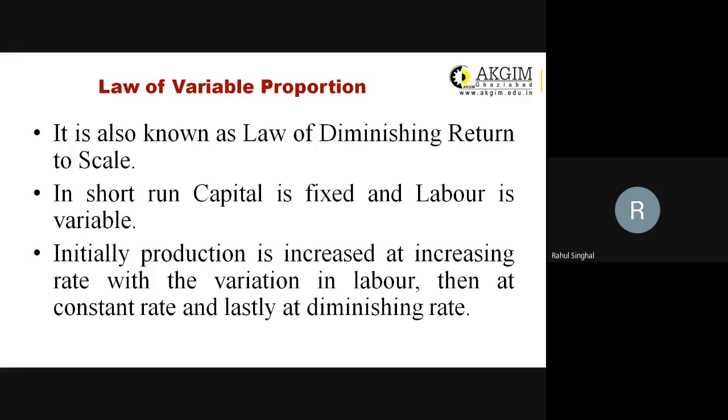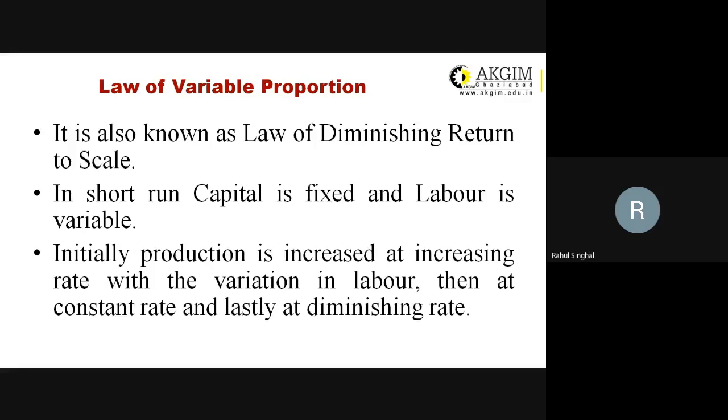If you have a fifth labor, you don't have any time or machinery for him. That will be adding cost, so your return will diminish since the cost is rising, and the output the fifth labor is meant to produce won't come because you have no machinery for him to work on.